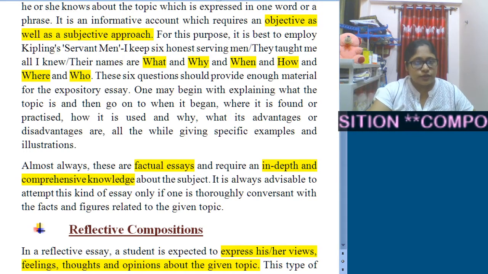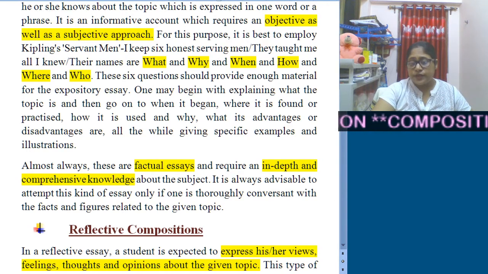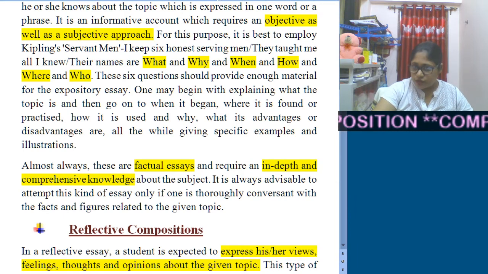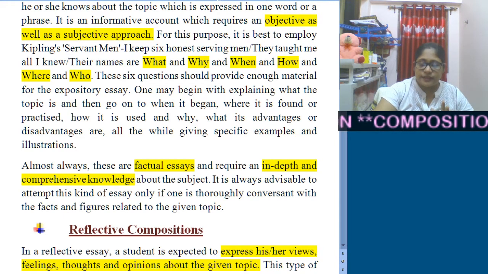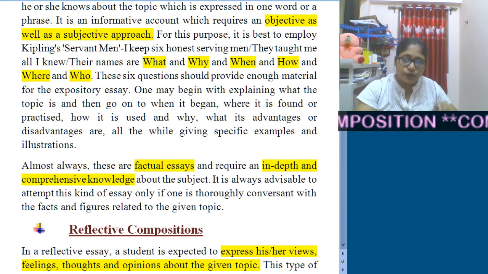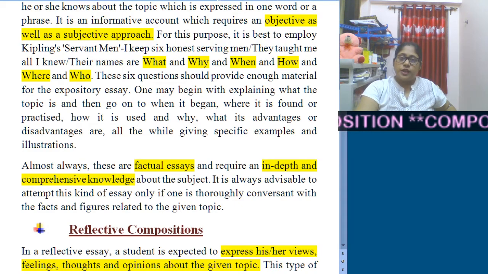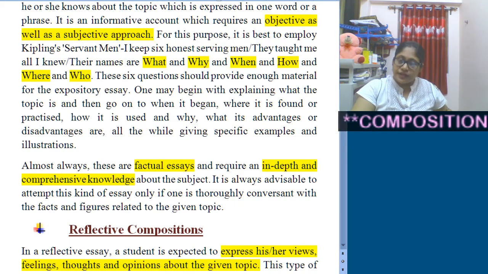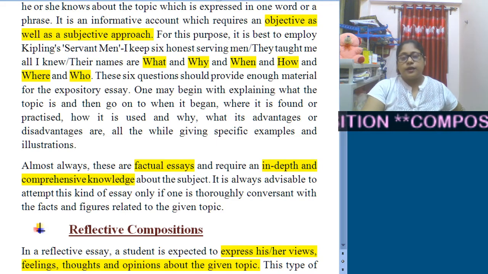Now I would like you all to open your worksheet. There you will get one task for each composition. If you cannot complete the entire essay, then also jot down your important points, how you are going to write the composition. I will be discussing with some examples. If you need, let me know, and I will elaborate each part once I complete all the discussion.